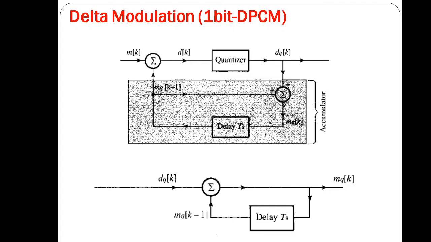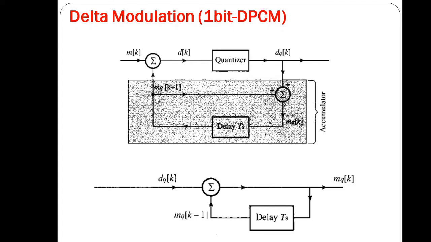So this particular scheme is called delta modulation. Thus delta modulation is basically a 1 bit DPCM, a DPCM that uses only 2 levels, L equal to 2, for quantization of the sample value minus its predicted quantized value.